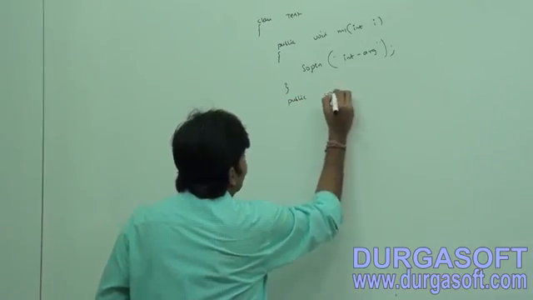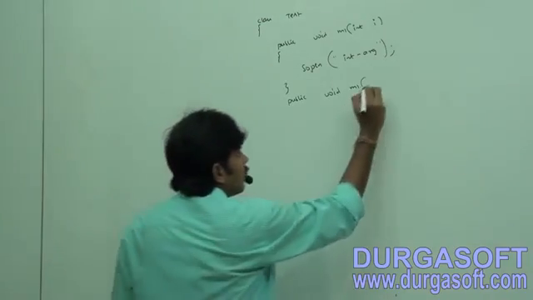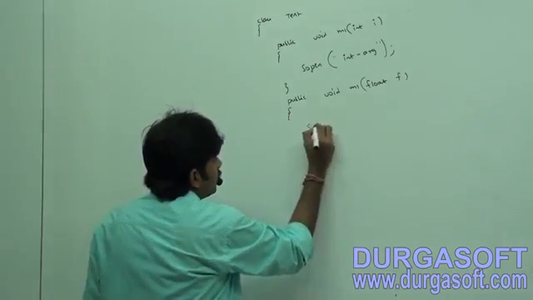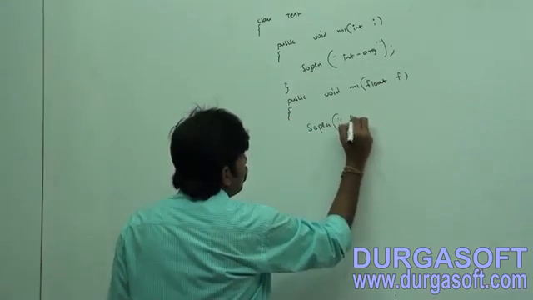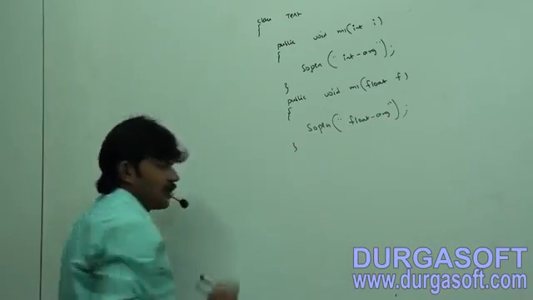Next, public void m1(float f) with System.out.println("float arg method").